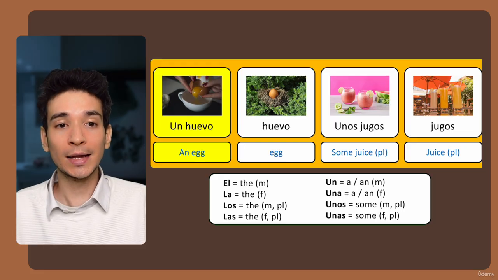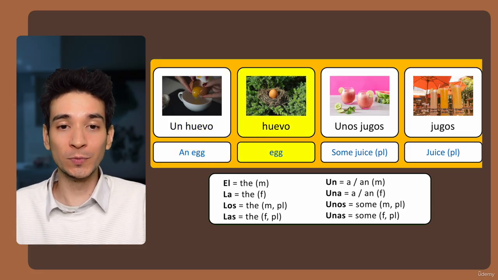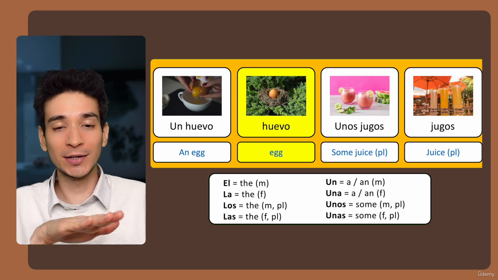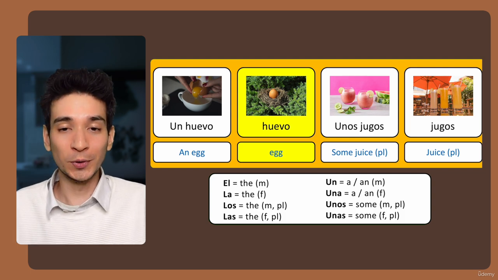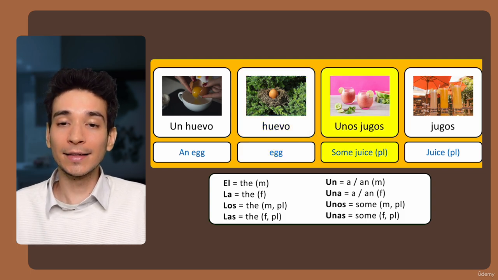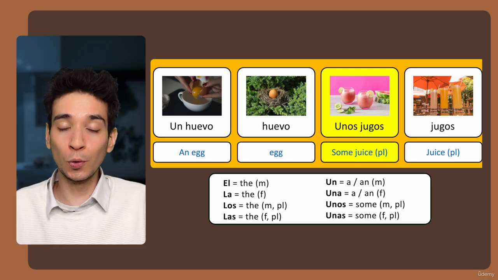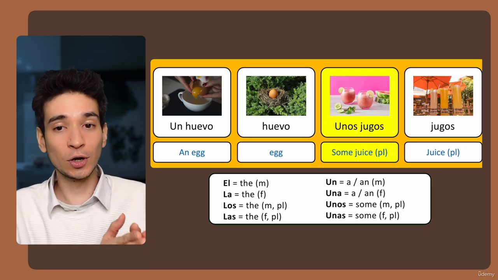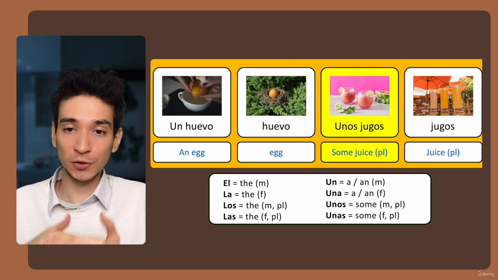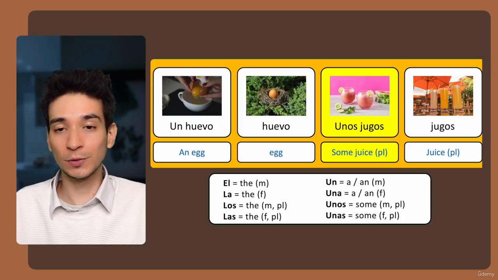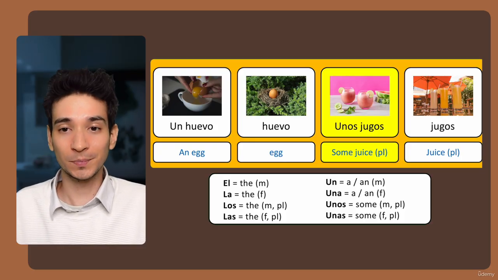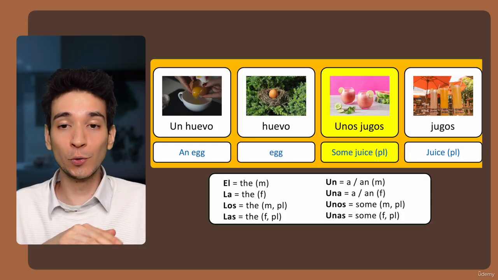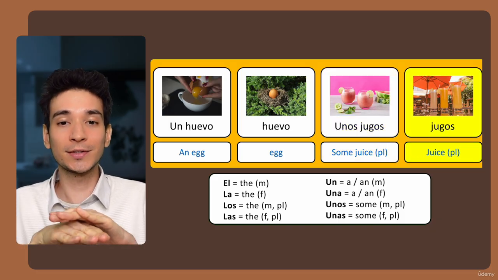Another example is un huevo, an egg. Un huevo. And if you remove the un, you just have huevo, which means egg. Basically, egg. Huevo, egg. And the next one is unos jugos, which means some juice. This one is plural. Unos, some. Jugos, juice. And if you remove the unos, you only have jugos, which means juice.